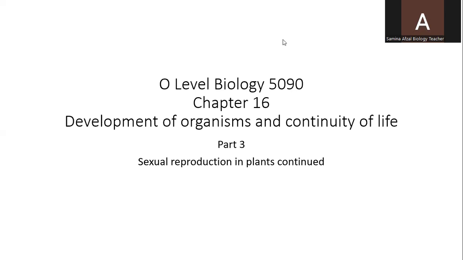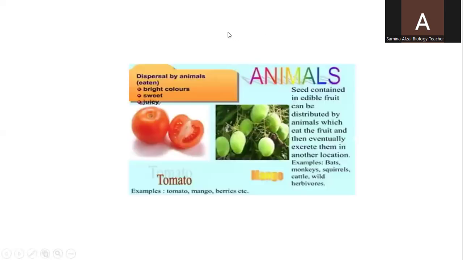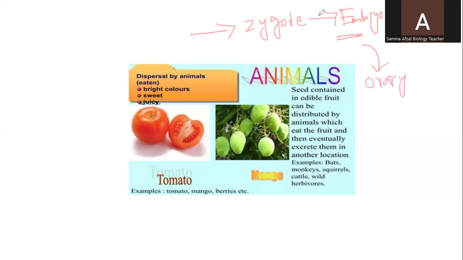In the previous video, we discussed sexual reproduction in plants, and we know that sexual reproduction is the fusion of male and female gametes. As a result of this fusion, a zygote is formed, and after further cell divisions the zygote changes into an embryo. We know that a seed is the dormant embryo, and the ovary wall changes into the fruit. Now the dispersal of these fruits and seeds is compulsory.